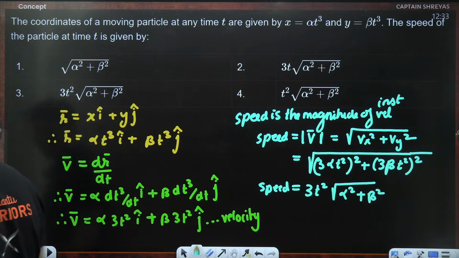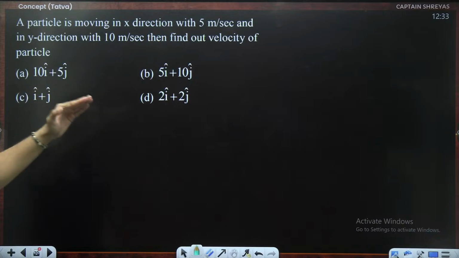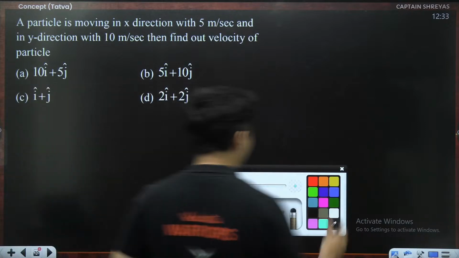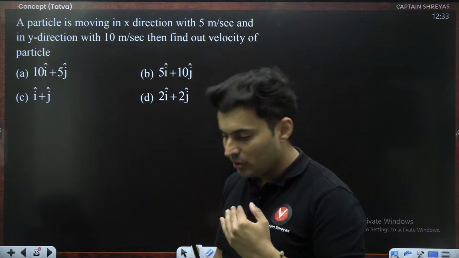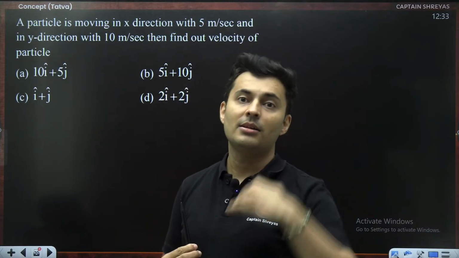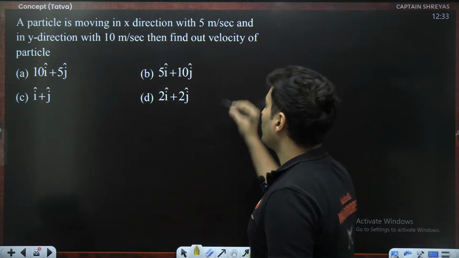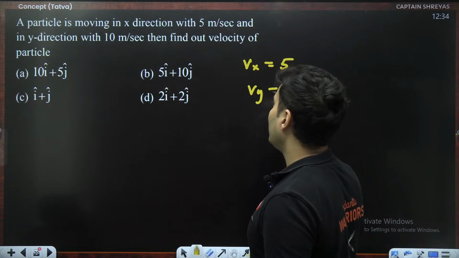Very good. Cool. Moving on to the next question on your screen. A particle is going in X direction with 5, in Y direction with 10, then find the velocity. Why did they ask such a simple question? Guys, this is just telling you how in Tatva, you have very easy questions, medium, and then the achiever section for challenging yourself. So the X velocity is 5, the Y velocity is 10.